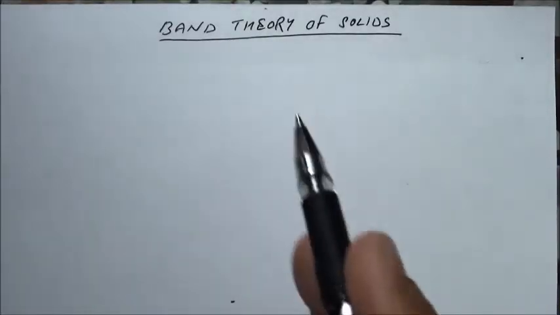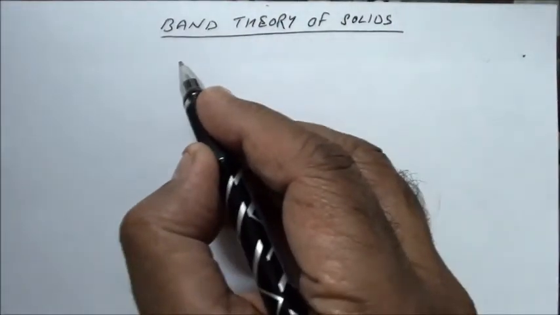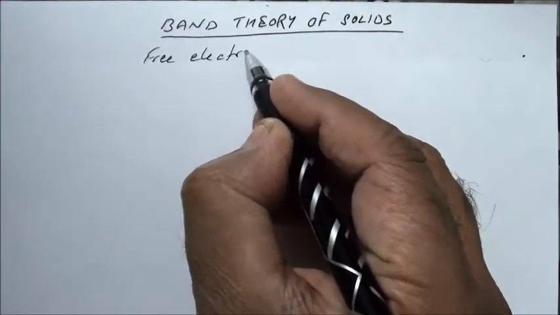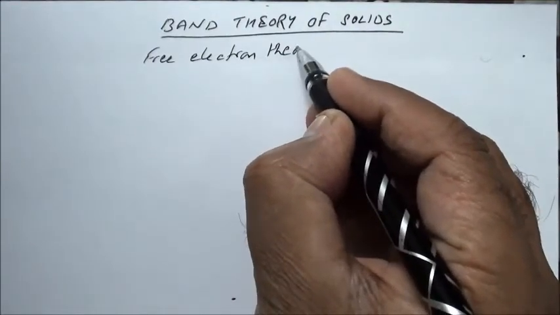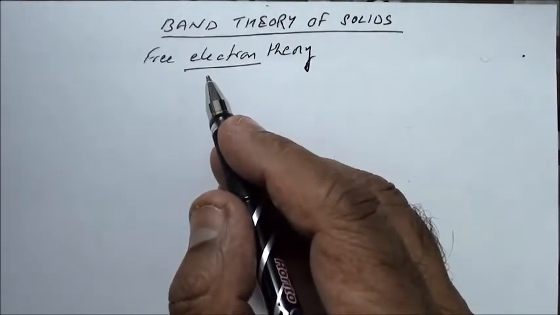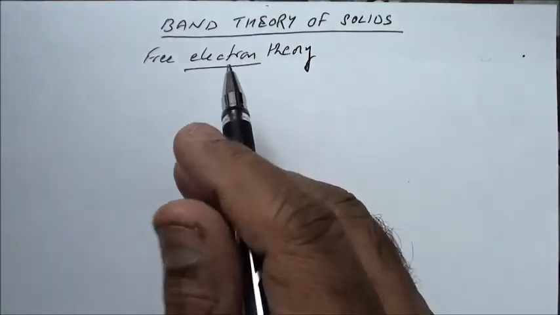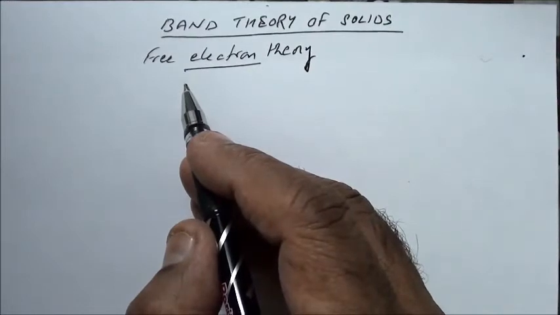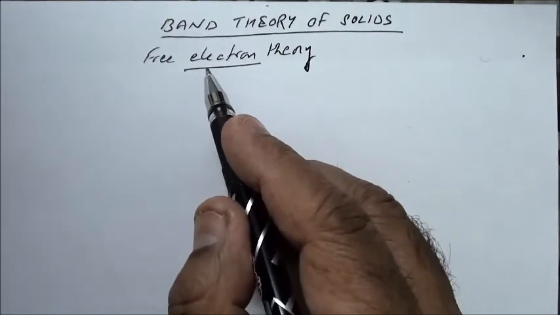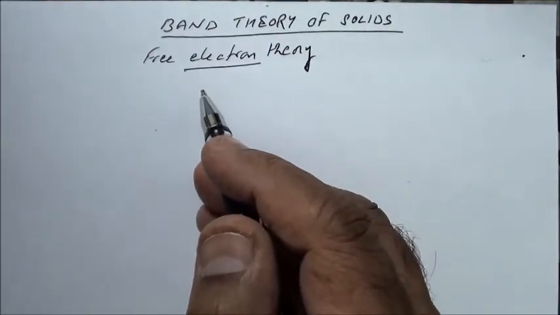Let us discuss now band theory of solids. See, in Ohm's law topic we have done free electron theory, in which we studied that there are certain materials in which there are free electrons which are not bound to any atom. They are outside the atom, and when electric field is applied, these electrons start moving. We call such materials conductors. All metals are good conductors of electricity. So as per this theory, if there are free electrons, the material is conductor. If there are no free electrons, it is insulator.